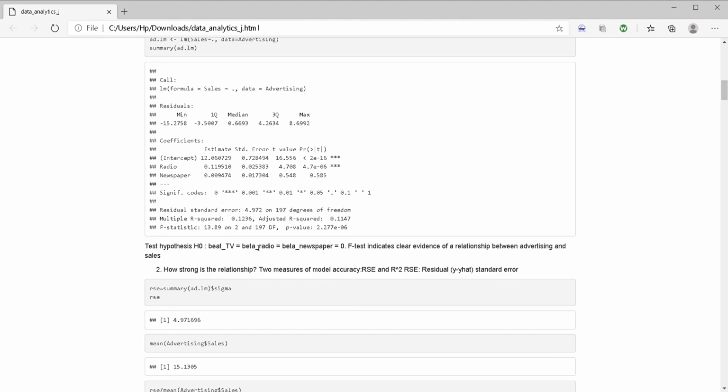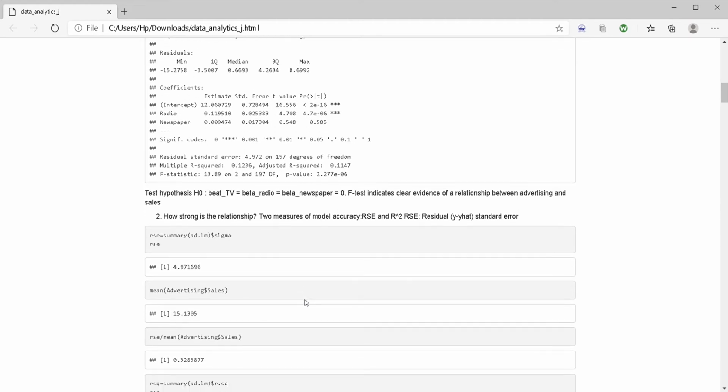So these are the test hypotheses. We are calculating the beta TV, beta radio, and the beta newspaper, and it comes out to be 0. From the F test, the p value is 2.277 times 10 to the power minus 6, which shows that the model is highly significant. Now we have to find how strong the relationship is.